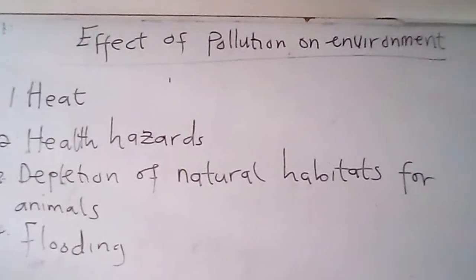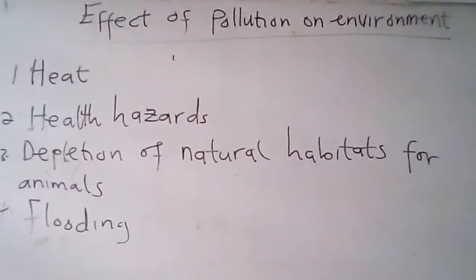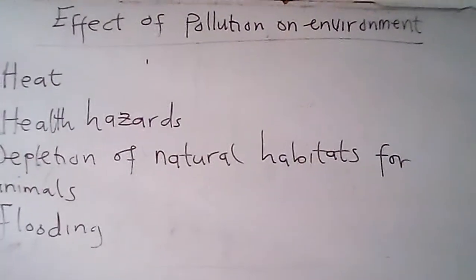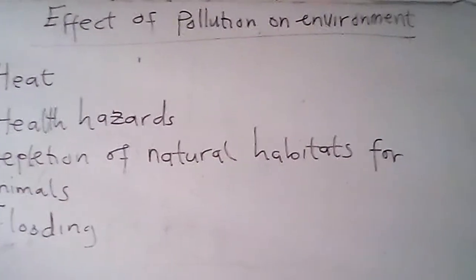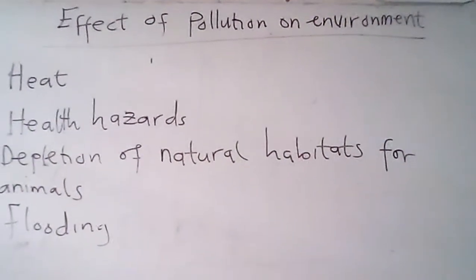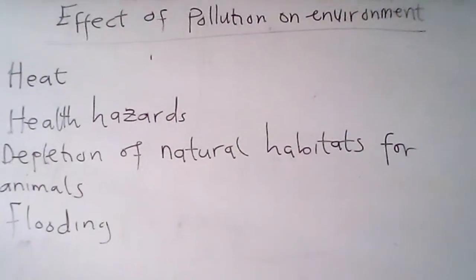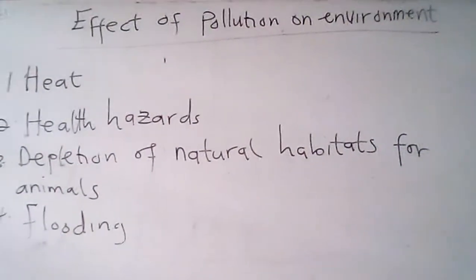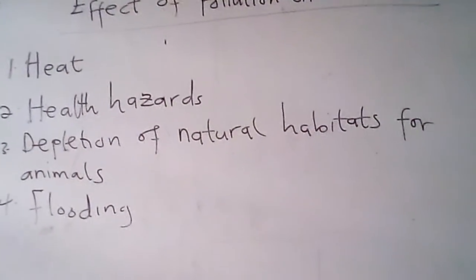Okay, so let's discuss the effects of pollution on the environment. One is heat. So pollution of air brings heat into the environment. When air is polluted through smoke, the fresh air becomes hot. Again, cutting down trees also brings heat to the environment too. So let me ask you this question. Do you know that trees bring fresh air? So if you know it, then explain under the comment section.